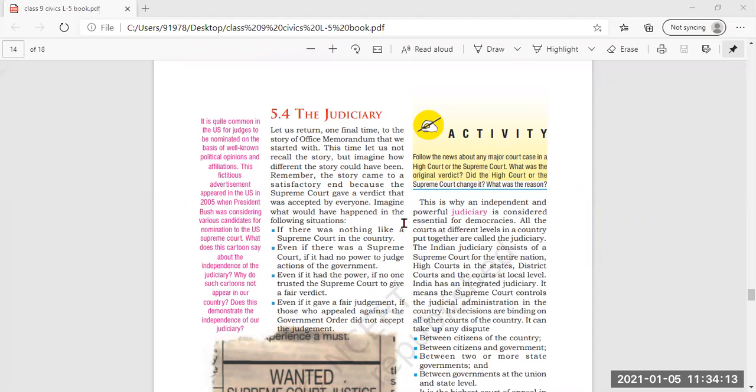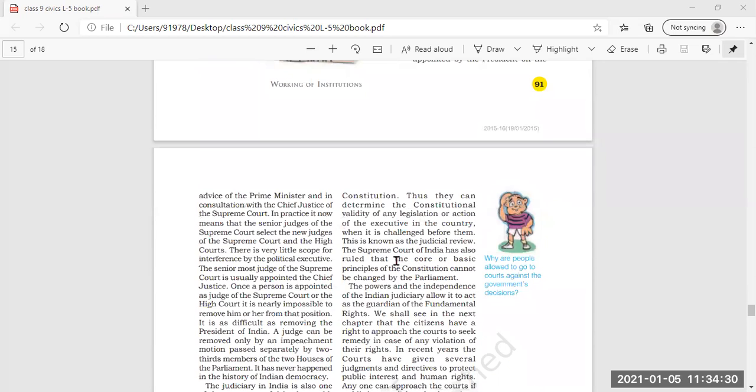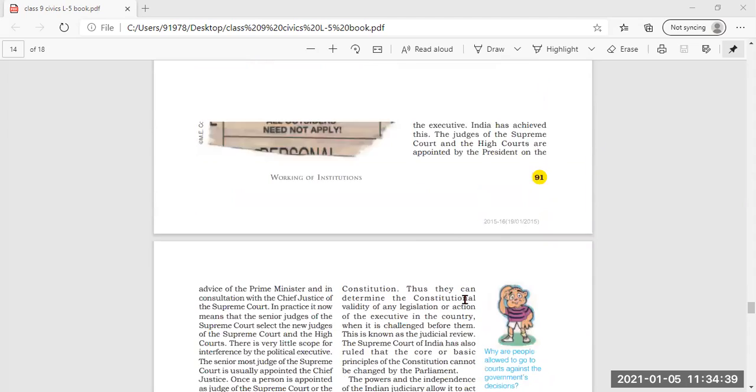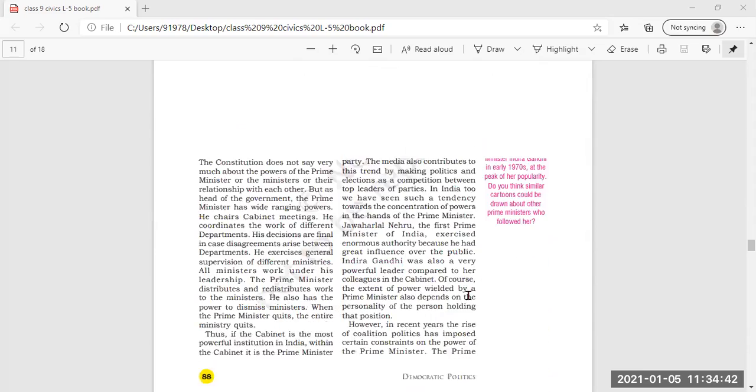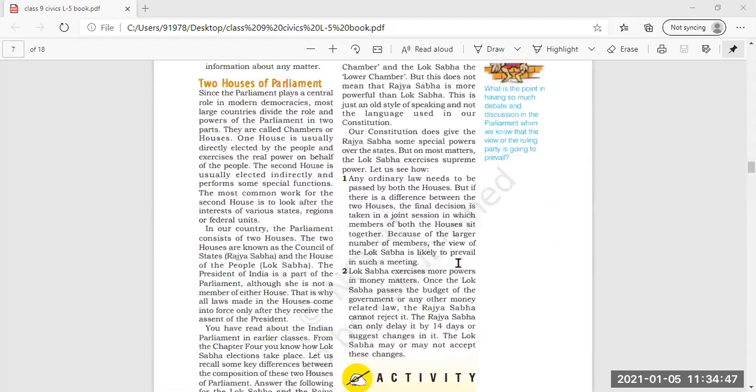And then if any conflict is there between the government at union and state level, that also it resolves. That is why it is called an independent institution, and it can take decisions on its own. Then the courts of India, the Supreme Court, we will read further in the last. We will read about different courts of India, that is Supreme Court, High Court, and District Court, and about all these powers and functions of the judiciary in detail. So now we are going to start with the beginning, that is the working of the institution.